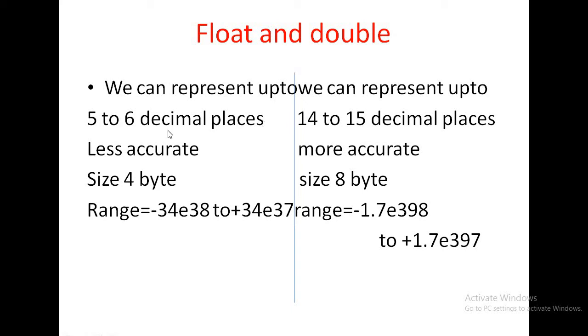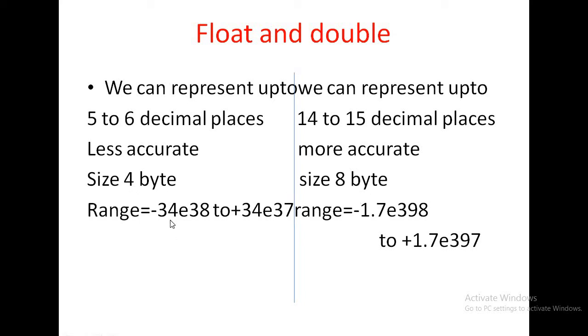In case of float data type, after the decimal point, 5 to 6 decimal places. Here, after the decimal point, 14 to 15 decimal places. Since it represents 5 to 6 decimal places, it is less accurate, and this one is more accurate. The size of float data type is 4 bytes. The size of double data type is 8 bytes.